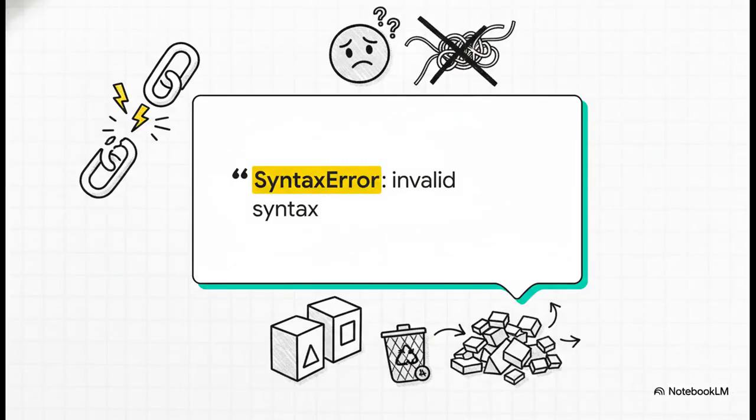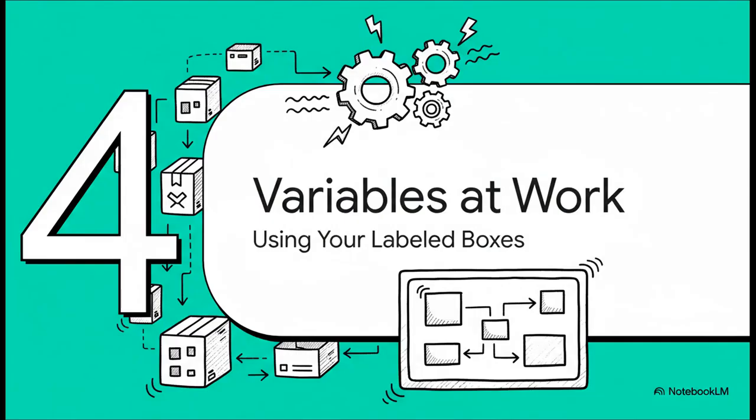And if you happen to break one of those rules, well, you're going to see something that looks like this: a syntax error. This is just Python's way of politely saying, hey, I don't understand the label you just used. Following the naming rules keeps our code nice and clean, and best of all, error-free. Okay, so we know how to create and label our boxes. But what's the point of storing all this information if we can't do anything with it? The real power, the real magic, comes from actually using these variables.